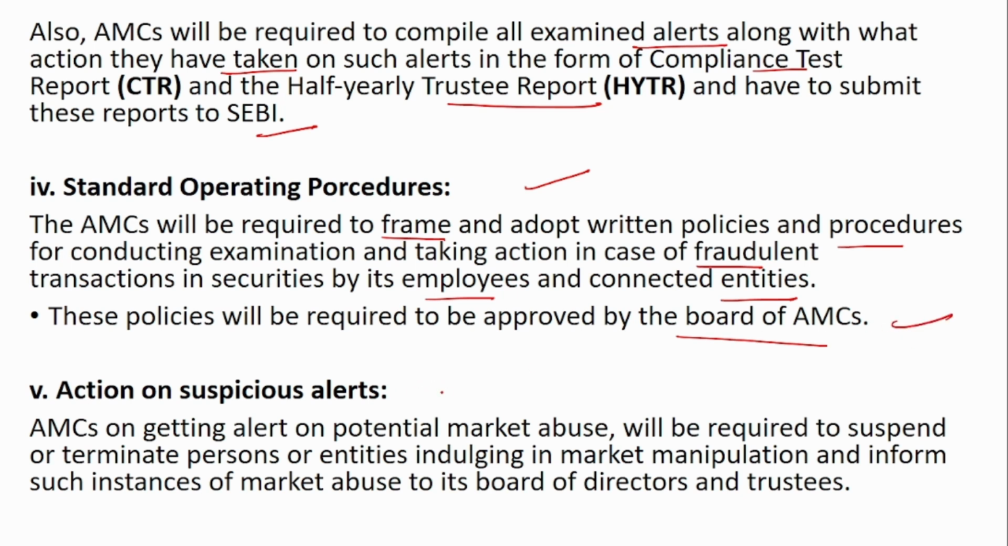Next is action on suspicious alerts. When there is an alert on potential market abuse, they have to either suspend or terminate the person or the entities involved in that market abuse. So this is also very important. When you have found that a person has been involved in market abuse, then that person should either be suspended or terminated. And after doing that, it has to be informed to the board of directors and the trustees also.